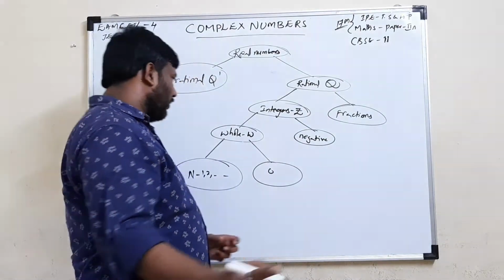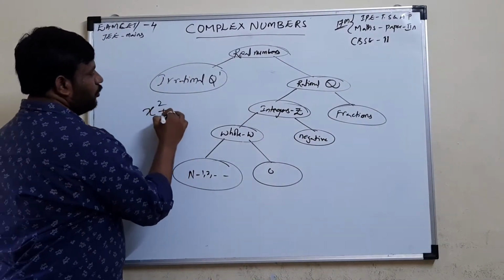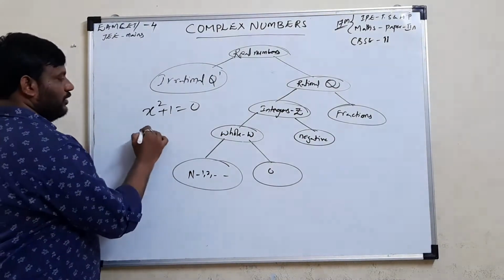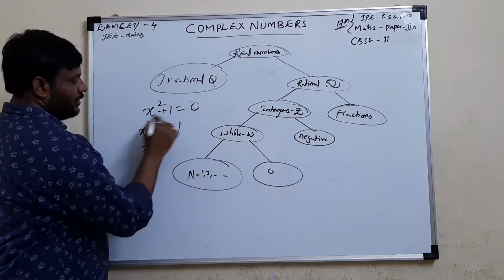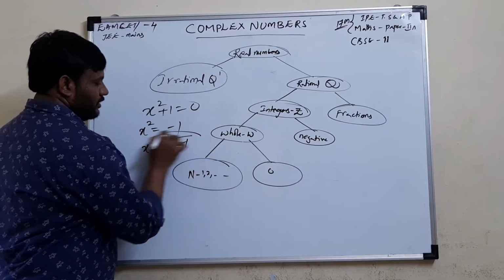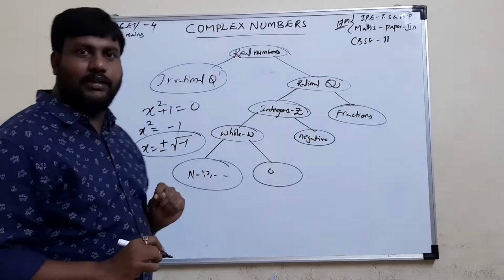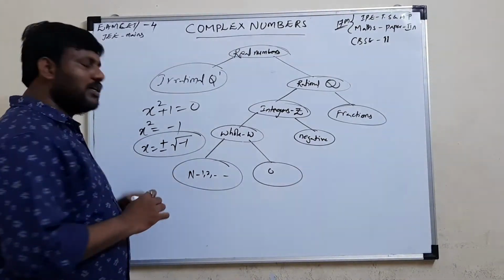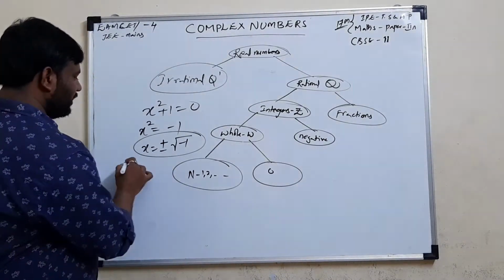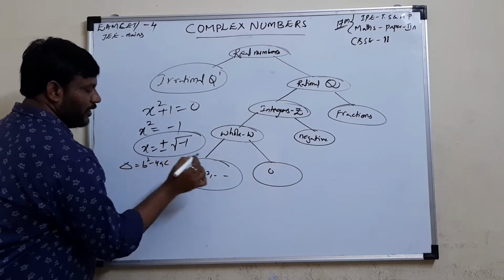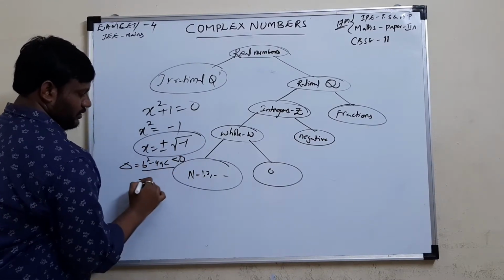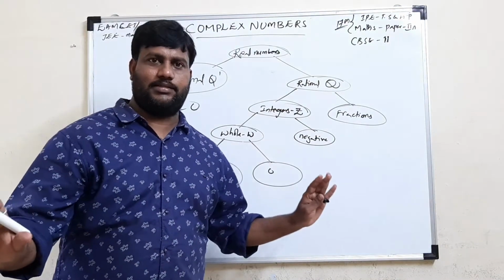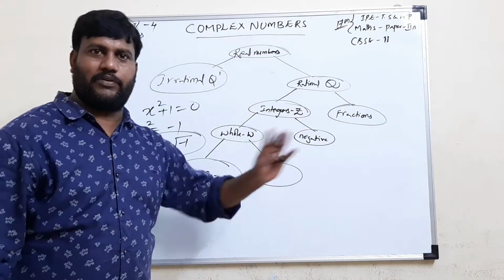Sometimes when we solve a quadratic equation, you may come across a problem like this. Suppose x square plus 1 equals 0, which is a quadratic equation. When we solve this, x square equals minus 1, so x becomes plus or minus root minus 1. In this case we can't define the root of a negative term, so these roots are non-real. Using the discriminant b square minus 4ac, when delta is less than 0, there is a negative part, and the roots are non-real. In the previous classes we couldn't find these roots.